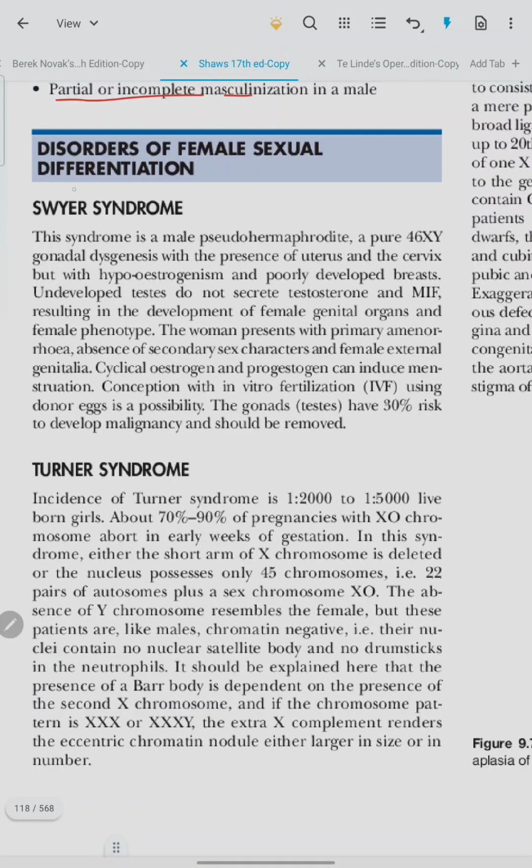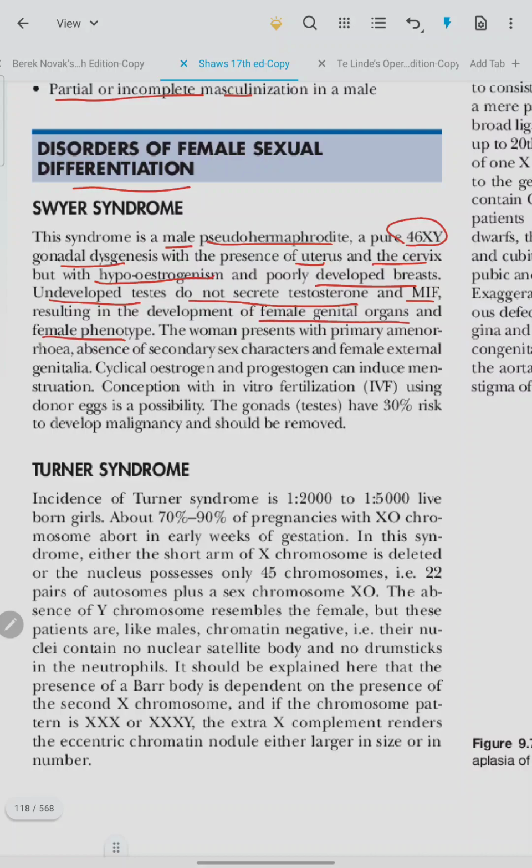Disorders of female sexual differentiation: Swyer syndrome. This syndrome is a male pseudohermaphrodite, a pure 46XY gonadal dysgenesis with the presence of uterus and the cervix, but with hypoestrogenism and poorly developed breasts. Undeveloped testes do not secrete testosterone and Mullerian inhibiting factor, resulting in the development of female genital organs and